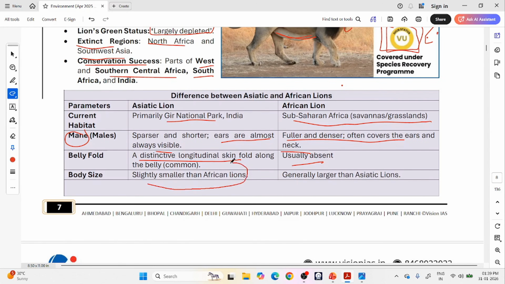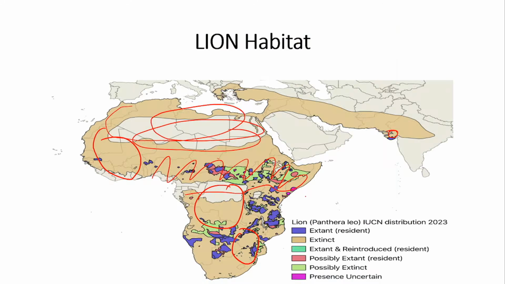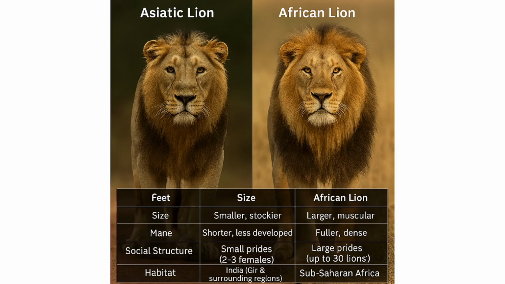Asiatic lions are smaller. African lions are generally larger. You can see the image here. This is the Asiatic lion: smaller, lesser mane, lesser hair, ears clearly visible, and comparatively thin. See this African lion, it is very muscular and the mane is larger. So here also the difference between Asian and African lion is given.